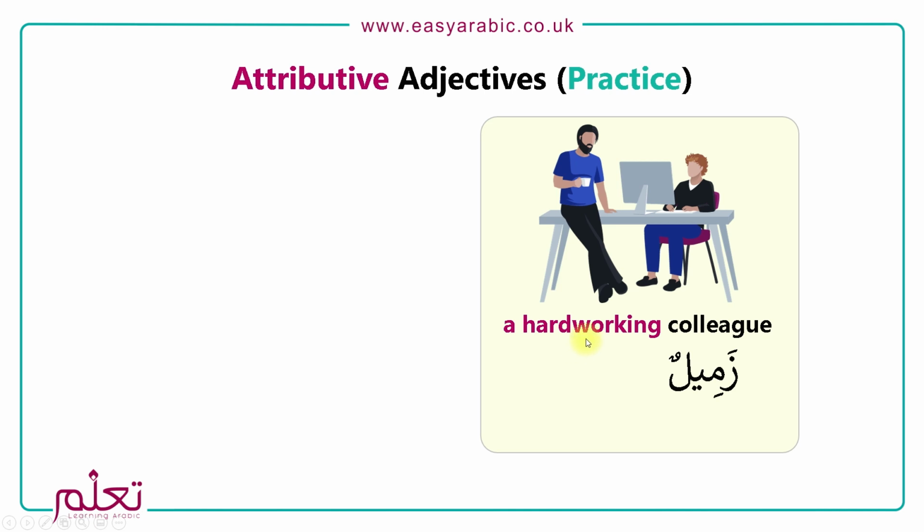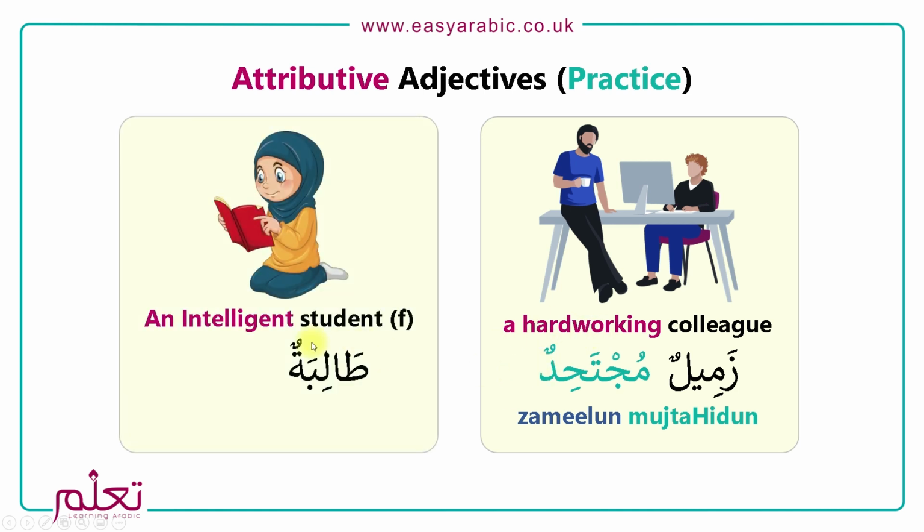Next one. A hardworking colleague. Colleague is zamil. We said hardworking was mujtahid. Zamilun mujtahidun. Next one, if we say intelligent student, we said student is taliba, a female student. Talib is male, so female is taliba, talibatun, and then we said intelligent was dhakiyun, so talibatun dhakiyatun. Okay, so that is the words.